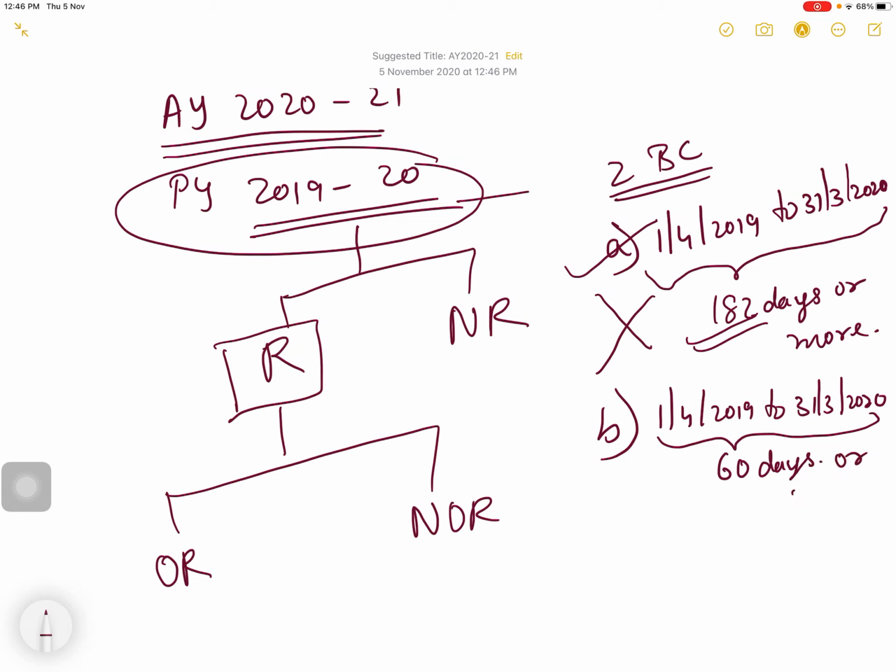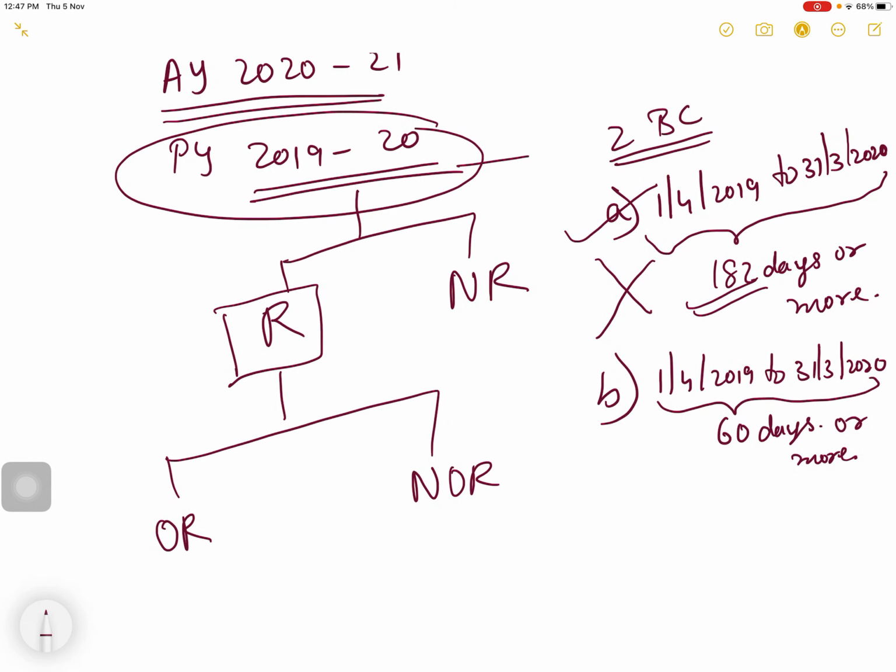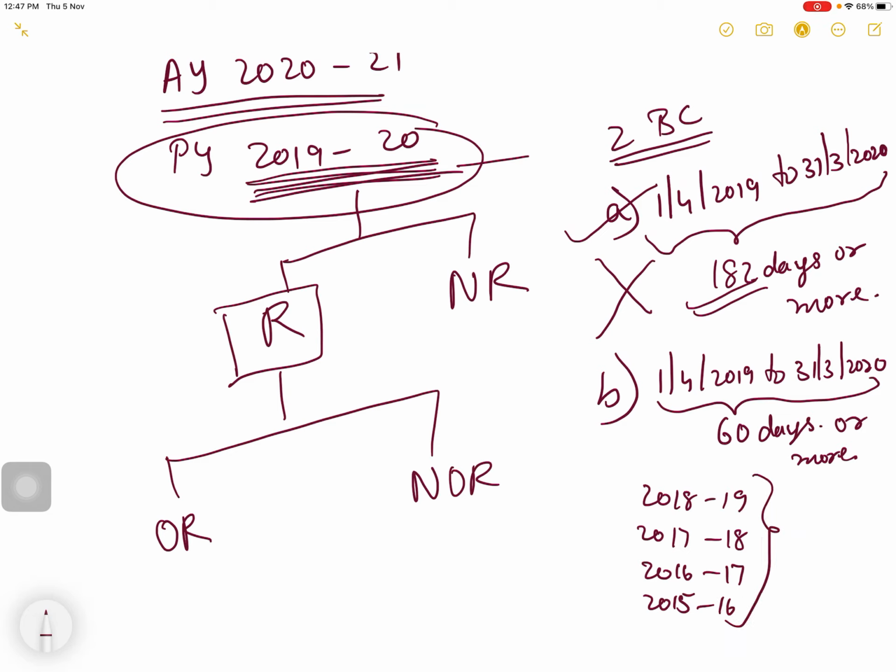And the preceding 4 years means the 4 years just before 2019-20: 2018-19, 2017-18, 2016-17 and 2015-16.